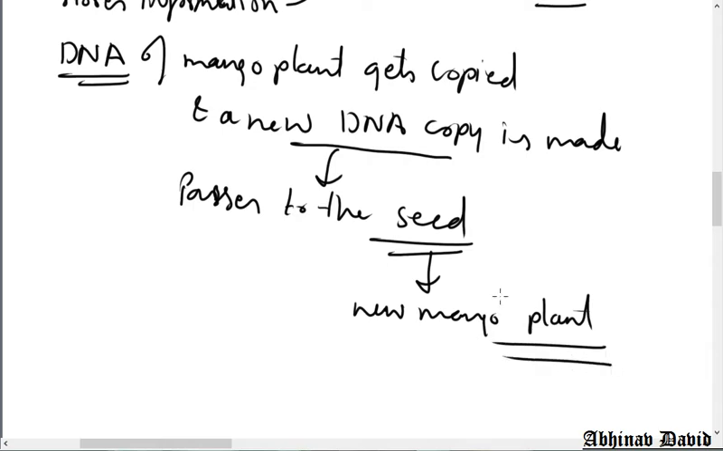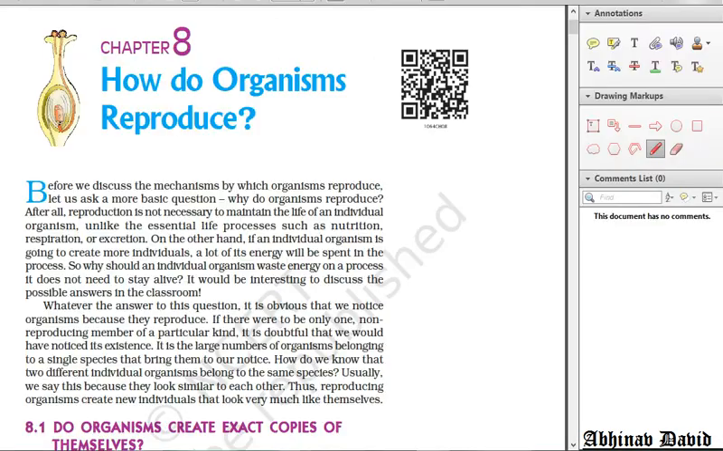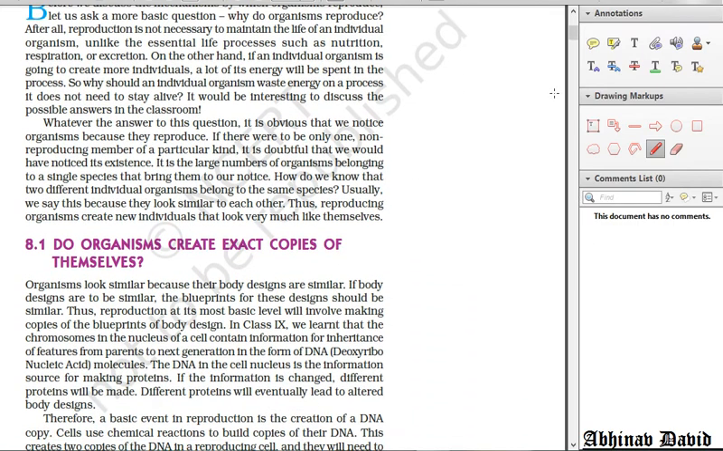So I hope you have understood that during reproduction, DNA copying takes place. Okay, so new DNA is made. Let us see what is given in the NCERT. Okay, now we are going to study this chapter.